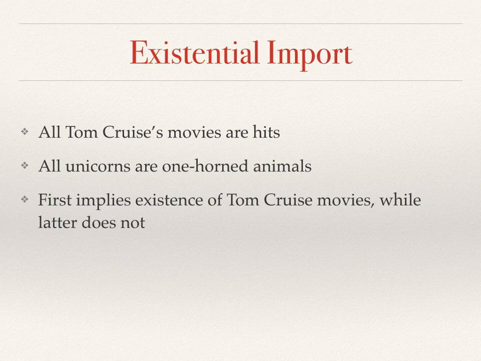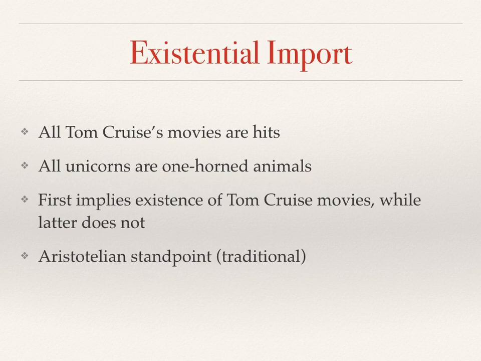So as we deal with categorical propositions, there are two key approaches to this. The first is the traditional standpoint, the standpoint that goes back to Aristotle. And for Aristotle, we can correctly infer conclusions from categorical propositions if the things we talk about exist. And so it's not a fallacy. But the more modern standpoint, attributed to George Boole, what's called the Boolean standpoint, is that in any universal proposition, we can't immediately infer the existence of that which is spoken of. So that'll be something that we'll see with the examples going forward and with the homework exercises as well.